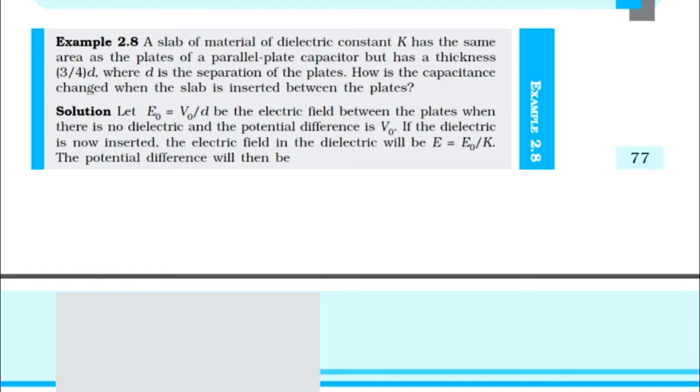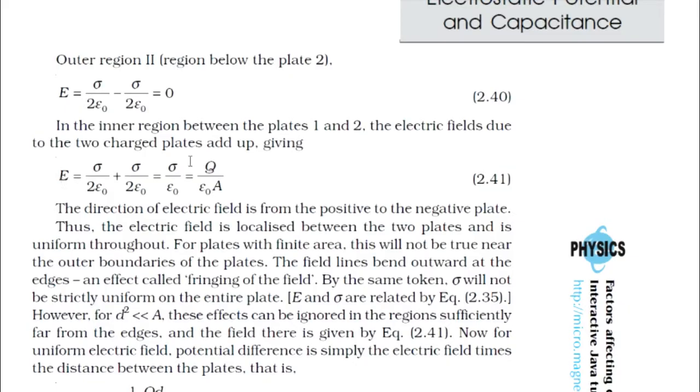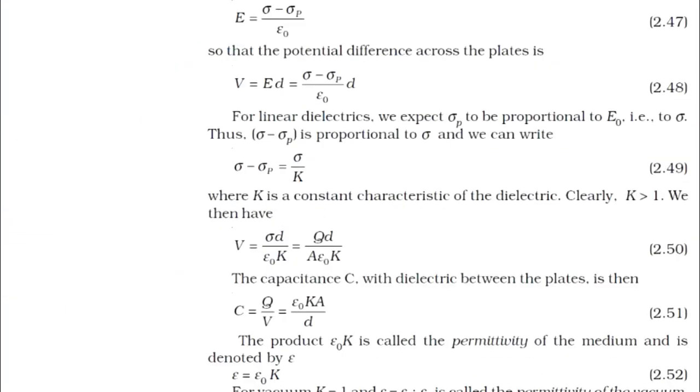If the dielectric is now inserted, the electric field in the dielectric will be E is equal to E0 divided by K. While we are inserting a dielectric medium, what happened? The electric field will become E. C by C0 is equal to K. Okay. E0 is equal to sigma by epsilon 0, and E is equal to sigma minus sigma p divided by epsilon 0.